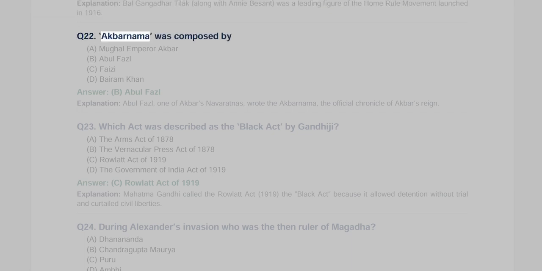Q22. Akbarnama was composed by A. Mughal Emperor Akbar, B. Abul Fazl, C. Faizi, D. Bairam Khan. Answer B, Abul Fazl. Explanation: Abul Fazl, one of Akbar's Navratnas, wrote the Akbarnama, the official chronicle of Akbar's reign.